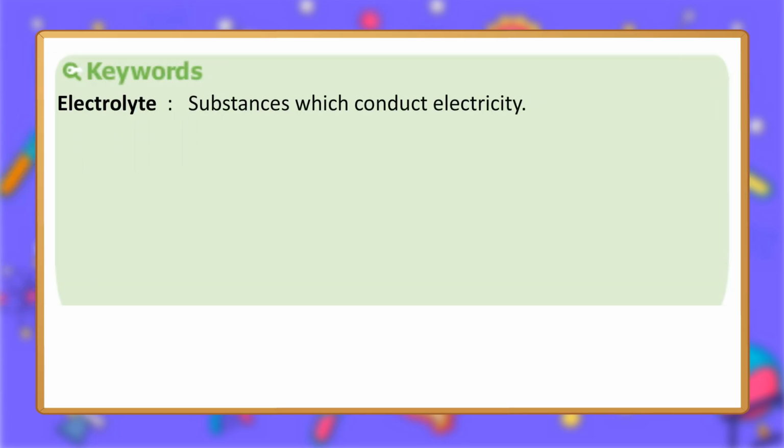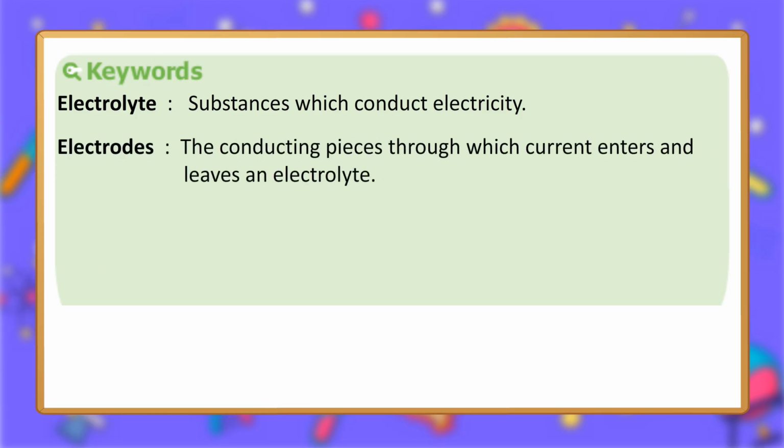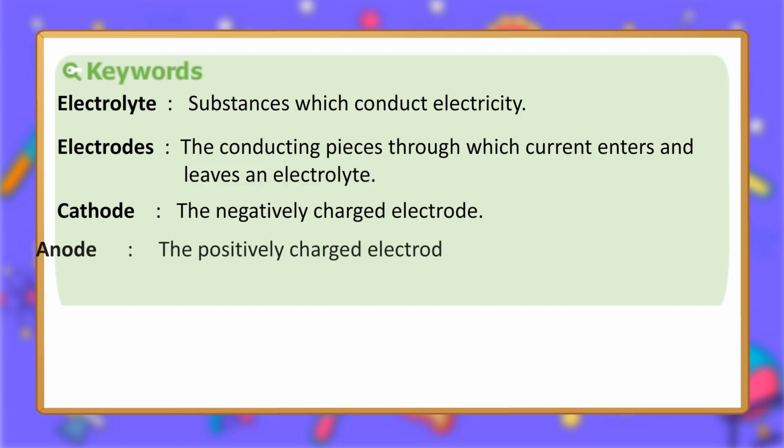Keywords. Electrolyte, substances which conduct electricity. Electrodes, the conducting pieces through which current enters and leaves an electrolyte. Cathode, the negatively charged electrode. Anode, the positively charged electrode.